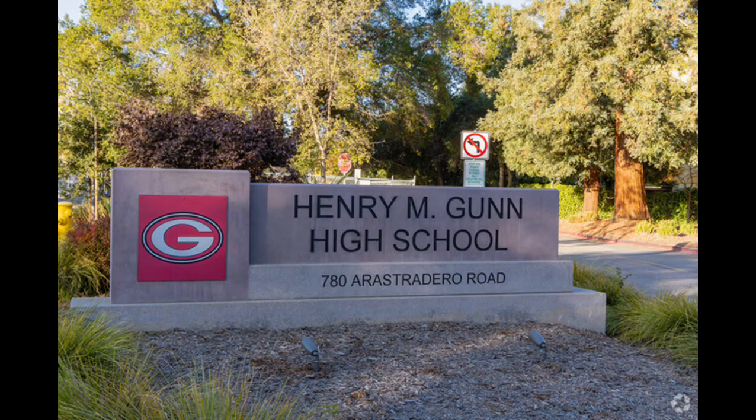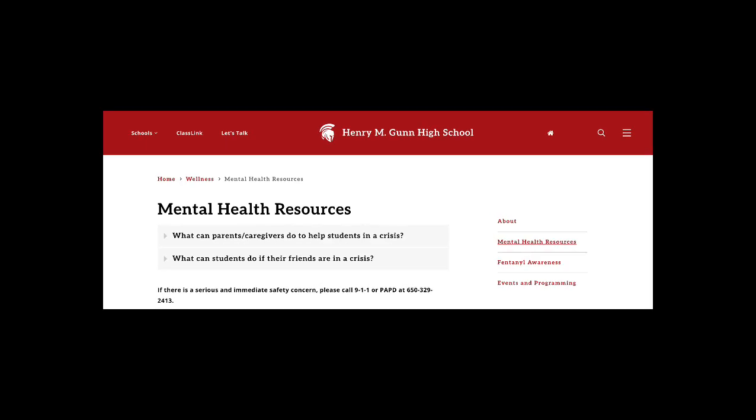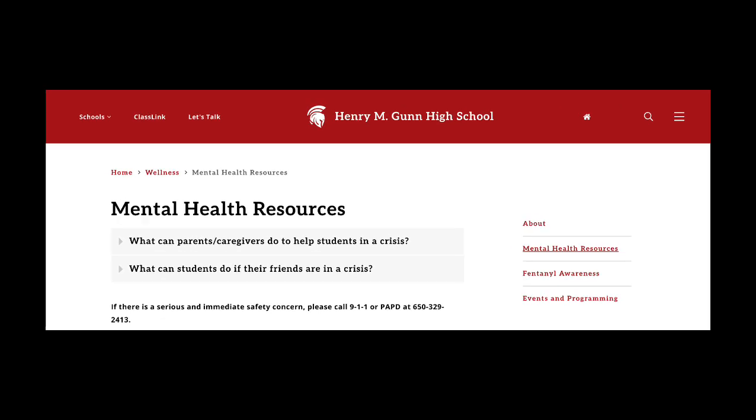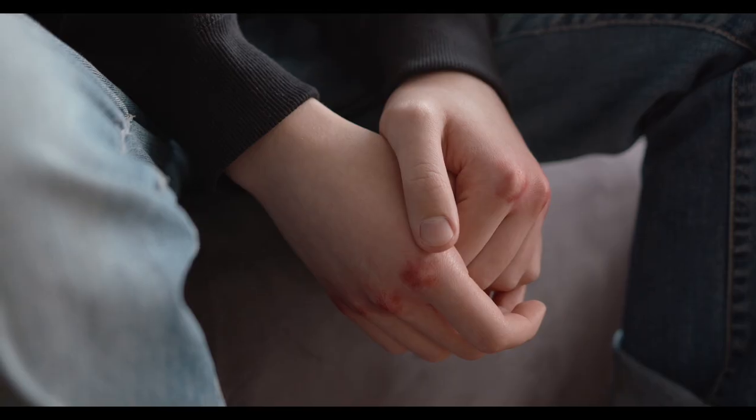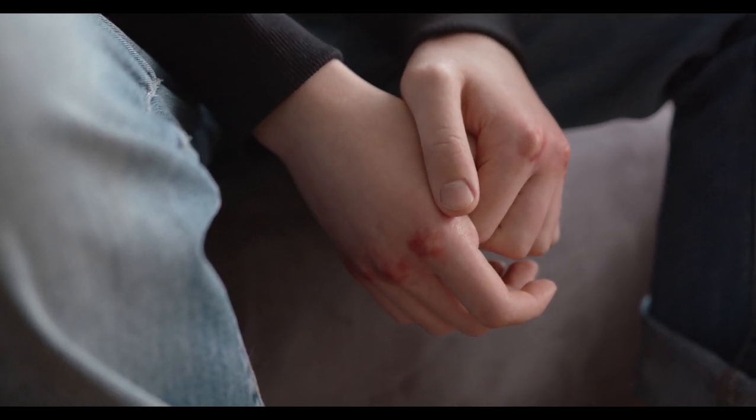This problem is especially prevalent in District 16 as Henry M. Gunn High School, located in Palo Alto, California, has a suicide rate of 4 to 5 times higher than the national average. Although Henry M. Gunn High has made attempts in improving the mental health of students, suicide is still prevalent, emphasizing the need for a solution to this problem.